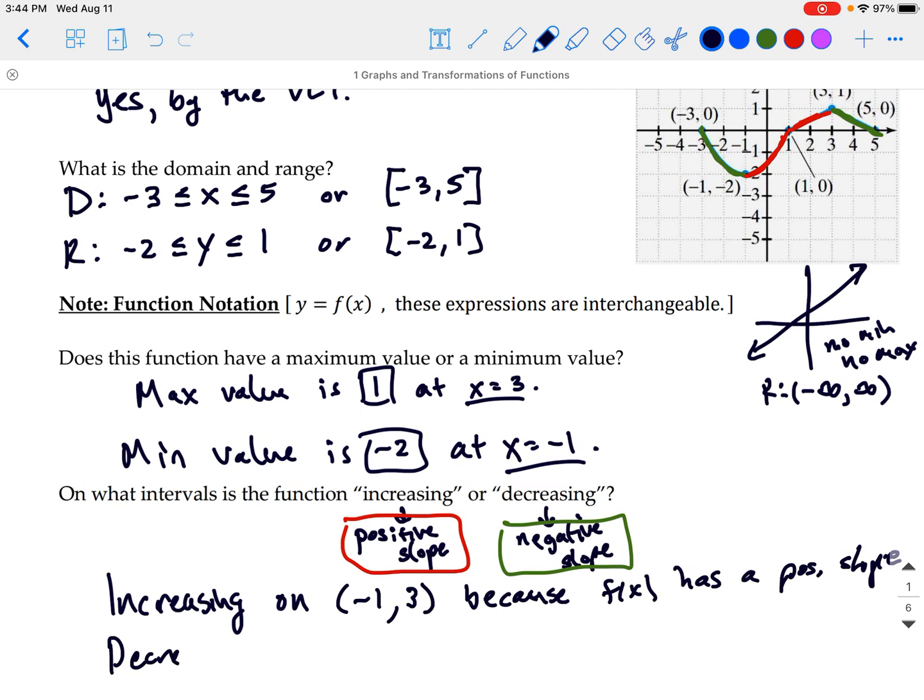We're decreasing on the interval -3 to -1, or from 3 to 5. We would use this kind of U or V to represent or, and so there's 2 intervals, and again, that'll be because f of x has negative slope.